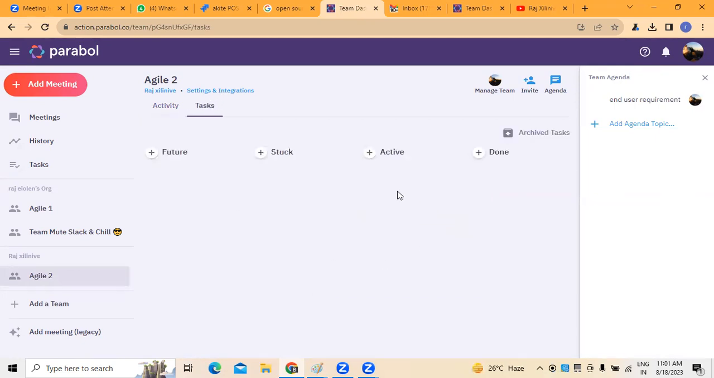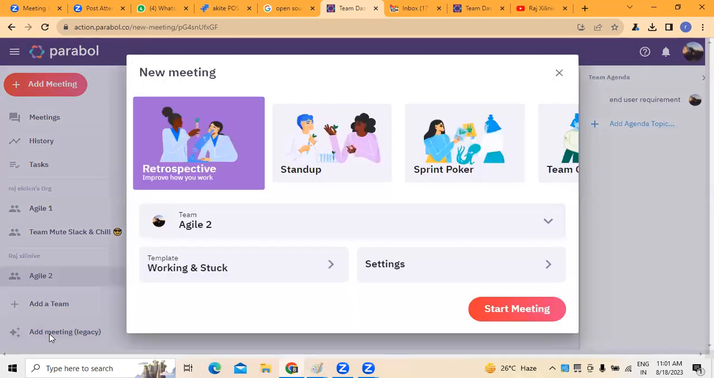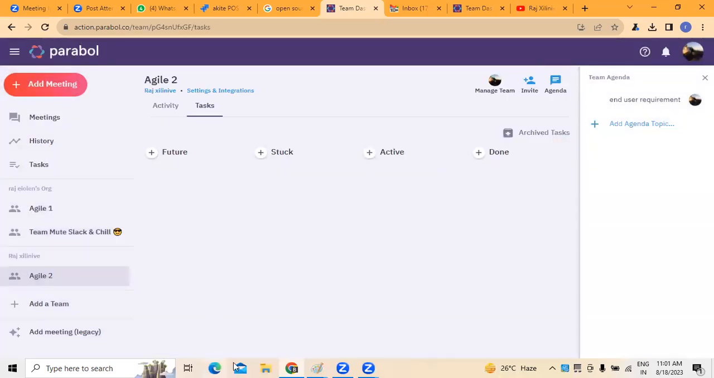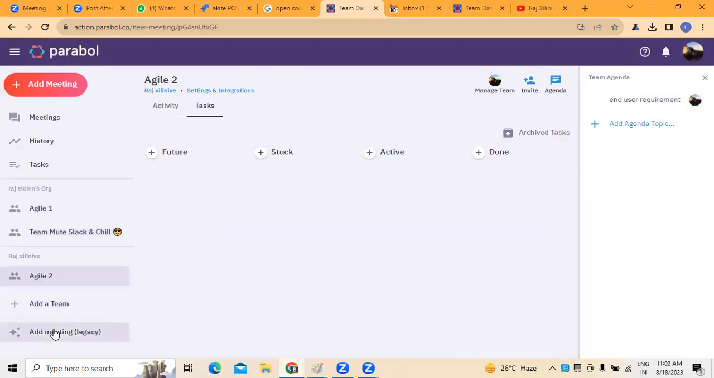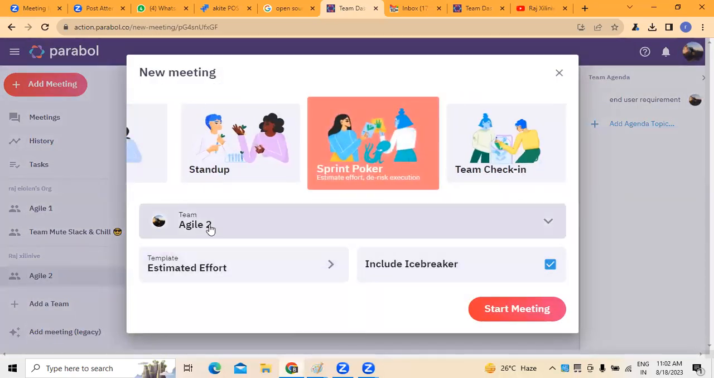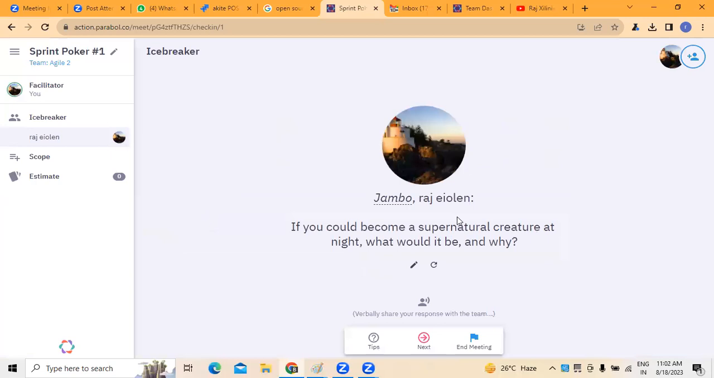Now, if there is any task to be added to the existing board, if you want to add any tasks, here you can see active, where we can write them. That is one way of doing it. Otherwise, you can see there is an option called add meeting. Because, as I told you, effort estimation is what I'm doing, and in this effort estimation I am using the poker gaming technique. So add meeting, sprint poker, Agile 2, effort estimation, including icebreaker, wherein you start the meeting.